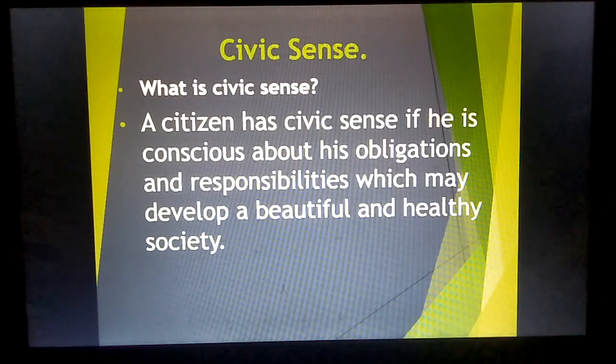If a person has a sense of cleanliness of the city, of his street, of his surroundings, because being a citizen it is his responsibility to keep his surroundings clean, this is called civic sense. At the same time, if he has a sense to obey the rules and laws of the state, he has a civic sense.